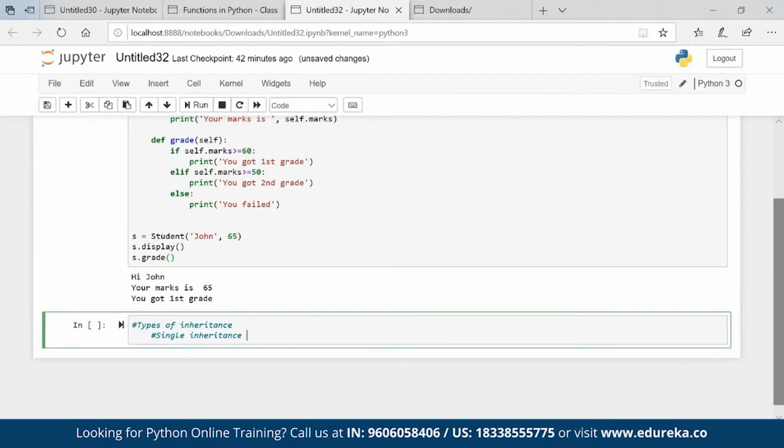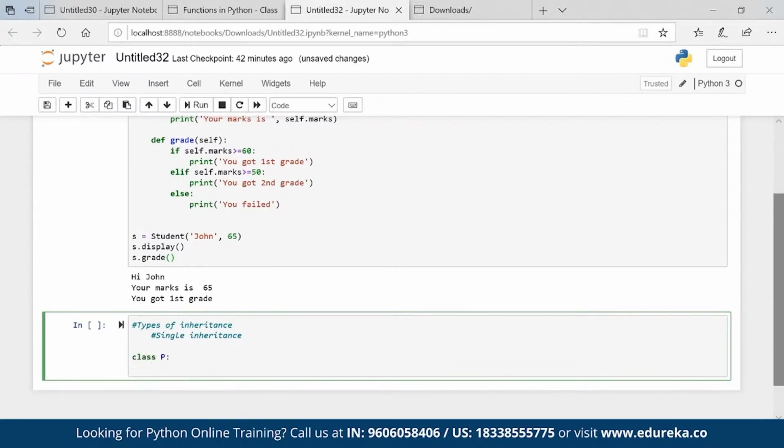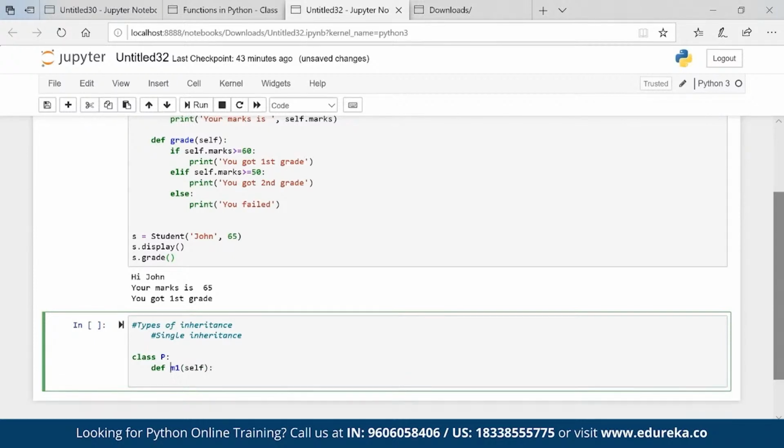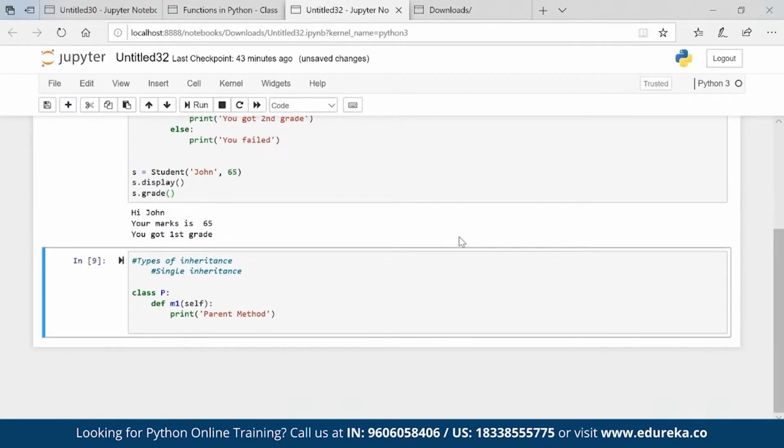So to create a single inheritance, let's say class P is my parent. It has some method. Now here self, if you remove, that is fine, absolutely no issues. But I'm passing it and print parent method. Okay. So I have a class P. Inside this class P, this is one of the properties of the parent.